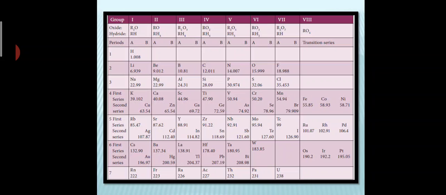Sorry, 7 horizontal rows and 8 vertical columns. There were 7 horizontal rows, and each one was split into A and B, the A subgroup and B subgroup. And then you can see all the elements appearing in a particular group will have similar properties. For example, if you take these two, they will have similar properties.